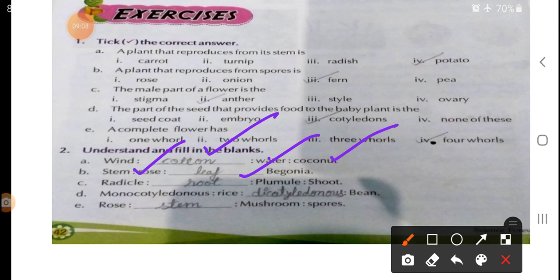Okay. Next is radicle and plumule: shoot, radicle, root. Okay. If you see D, monocotyledon type, the answer is rice. Okay, and dicotyledonous is bean. Should be written down. Next, rose, and a mushroom: which type of reproduction? The right answer is already written here, spore. Okay, germination by the spore. But for rose the answer is stem. Have you seen?